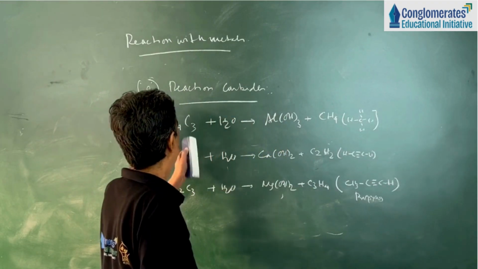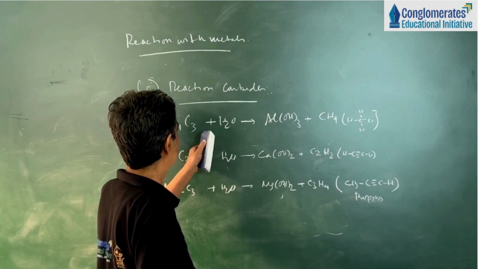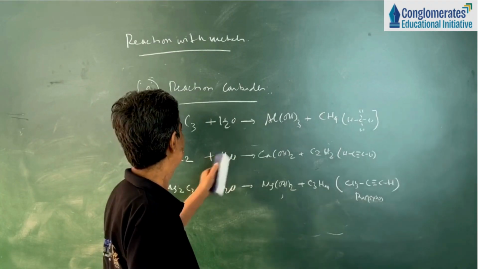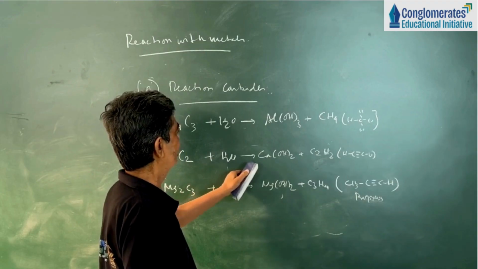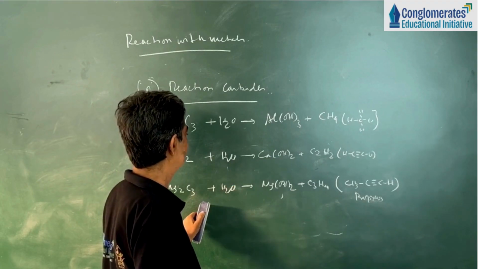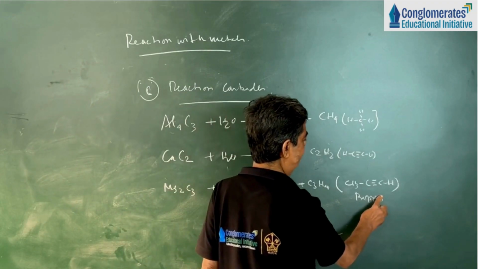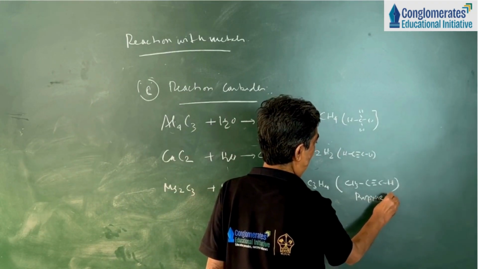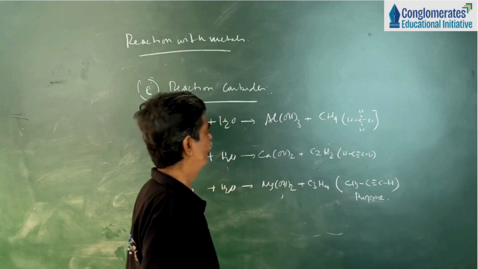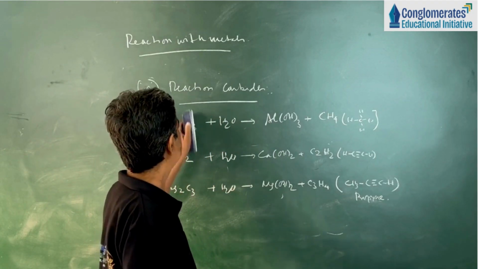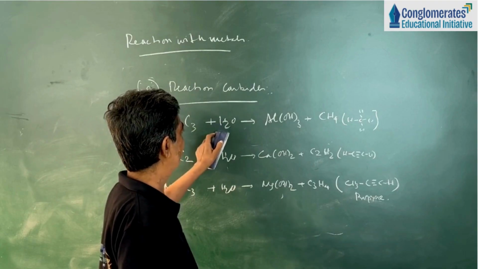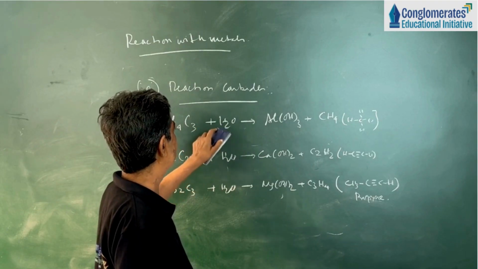So on hydrolysis, or by reacting with water, aluminium carbide forms methane gas, calcium carbide forms ethyne gas, magnesium carbide forms propyne gas. So on hydrolysis of the carbides, you have to balance these reactions.